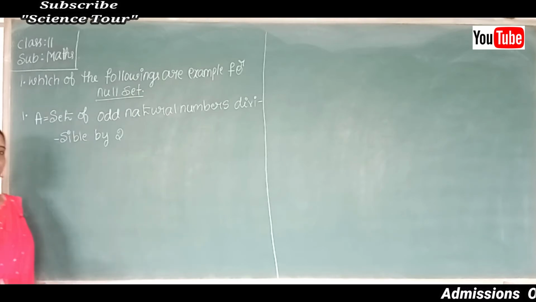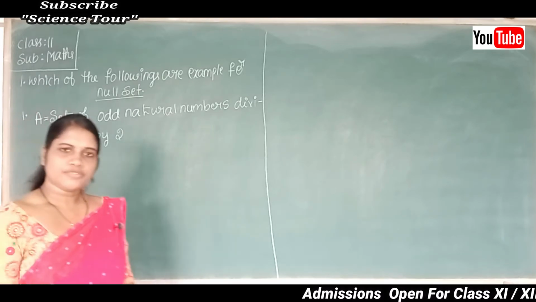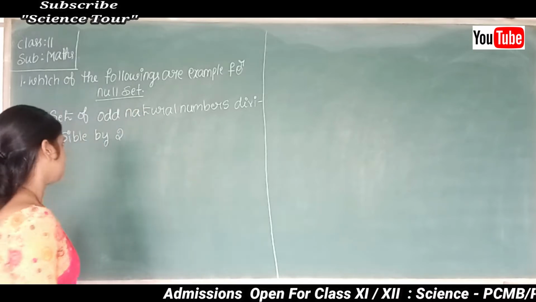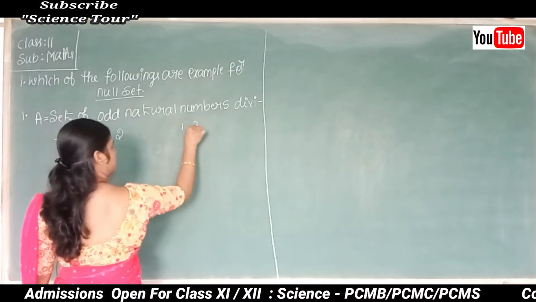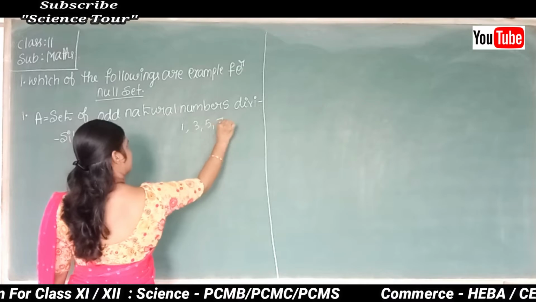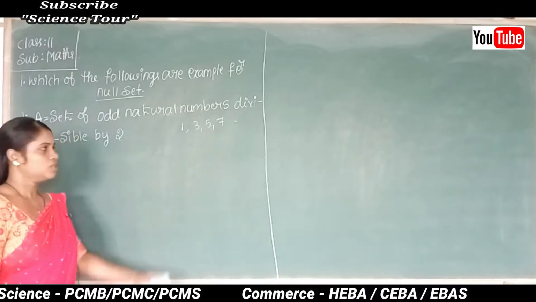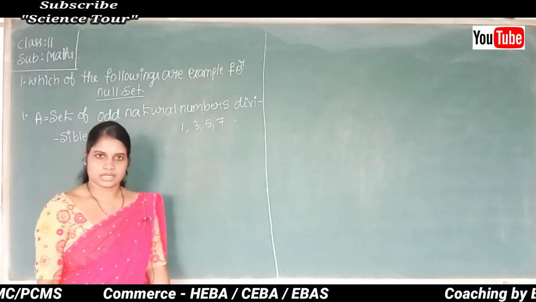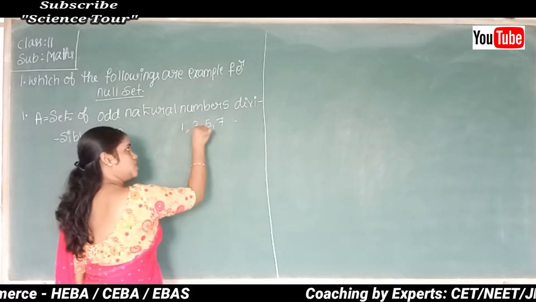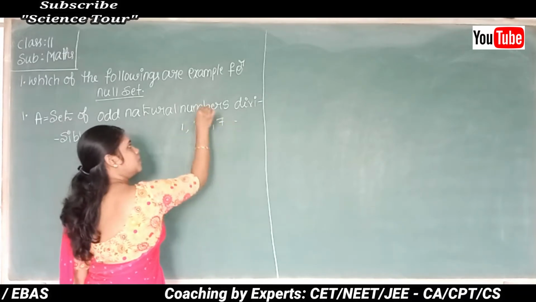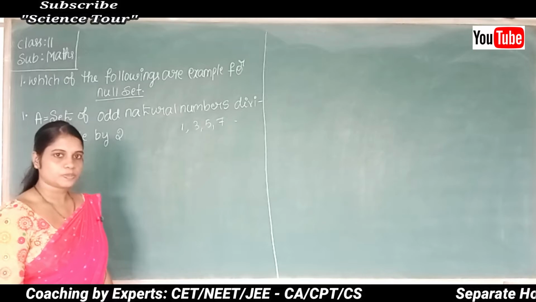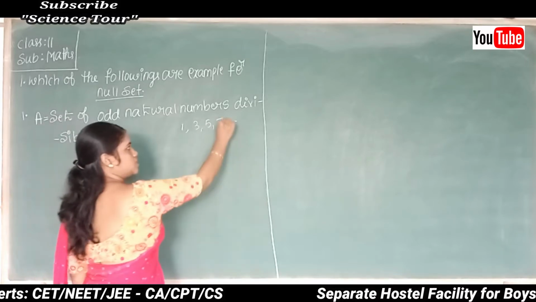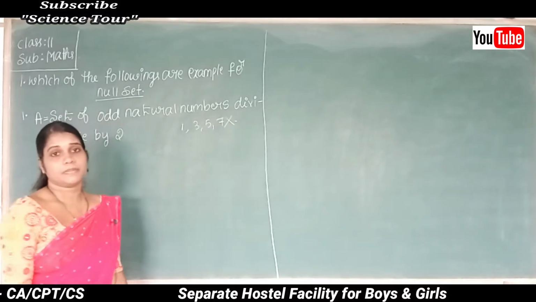You might know which are the odd natural numbers: 1, 3, 5, 7 and so on. These are odd natural numbers, but are these odd numbers divisible by 2? No. These odd numbers are not divisible by 2.